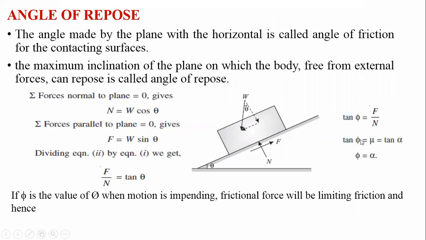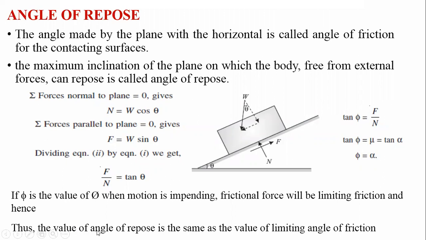It means that phi and alpha are equal, and this angle of repose is the same as the limiting angle of friction.